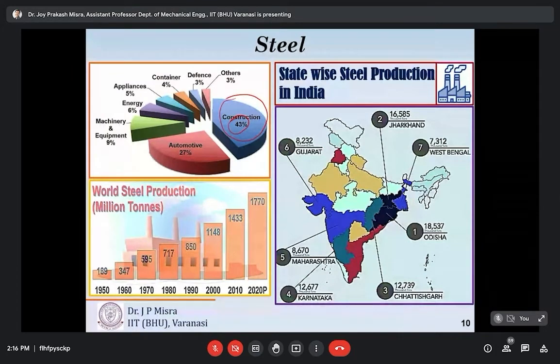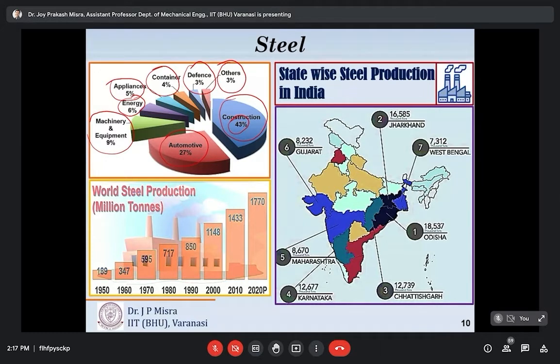Besides that, the automobile sector is another major user of steels, at 27%. Then machinery equipment, the energy or power sector, appliances, containers, that is making different types of wagons or containers, then the defense sector and other applications like household applications.